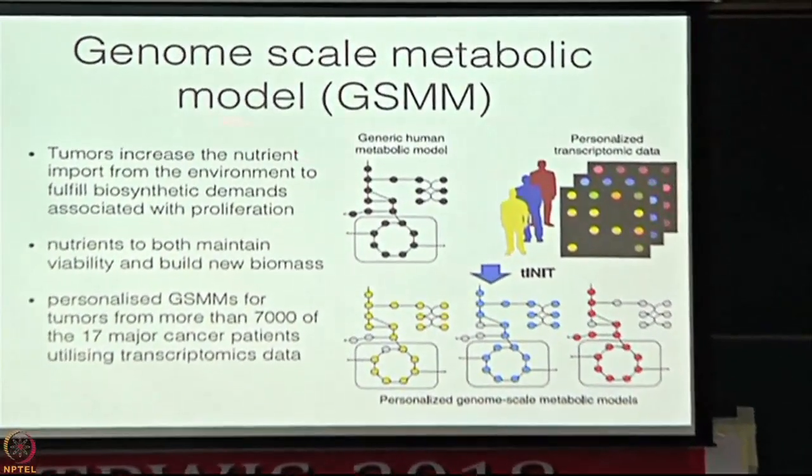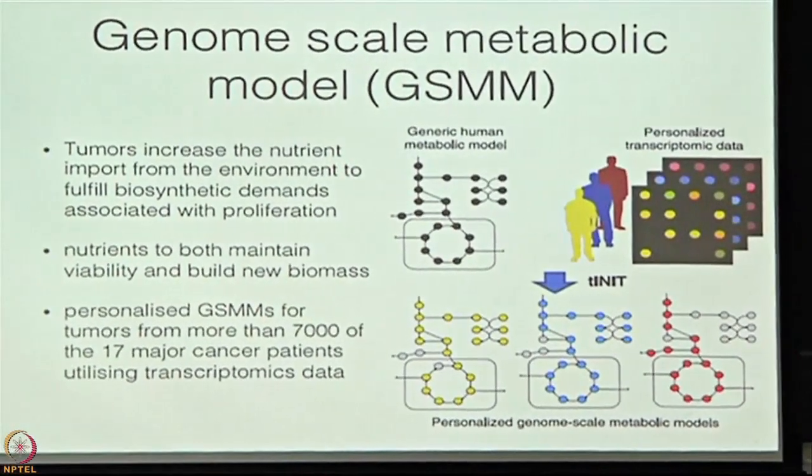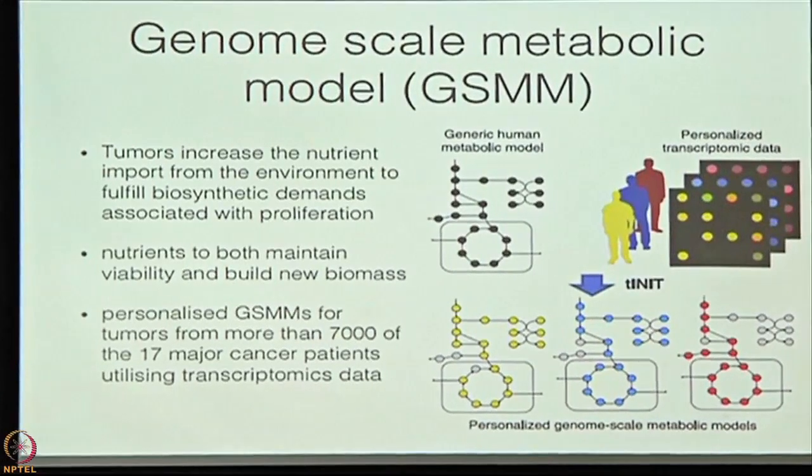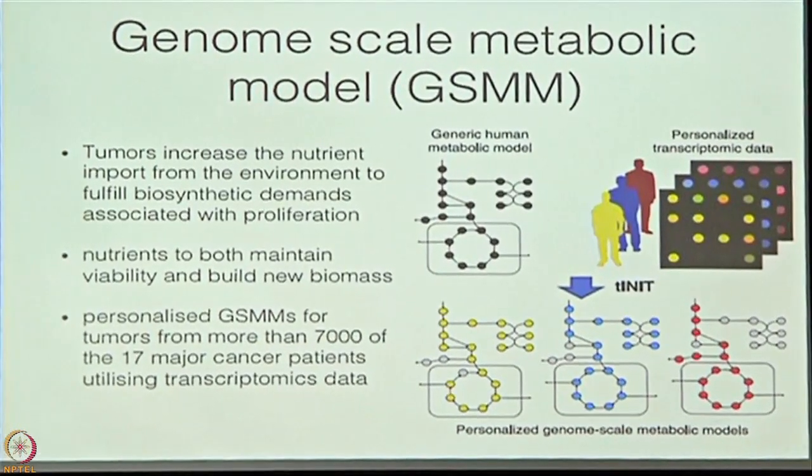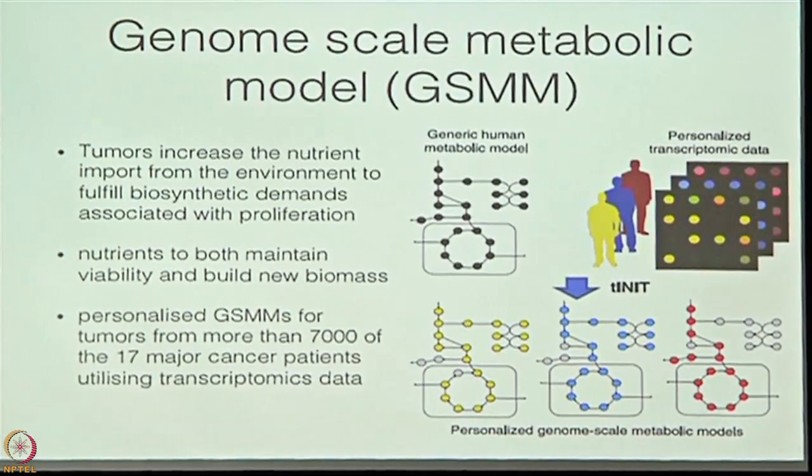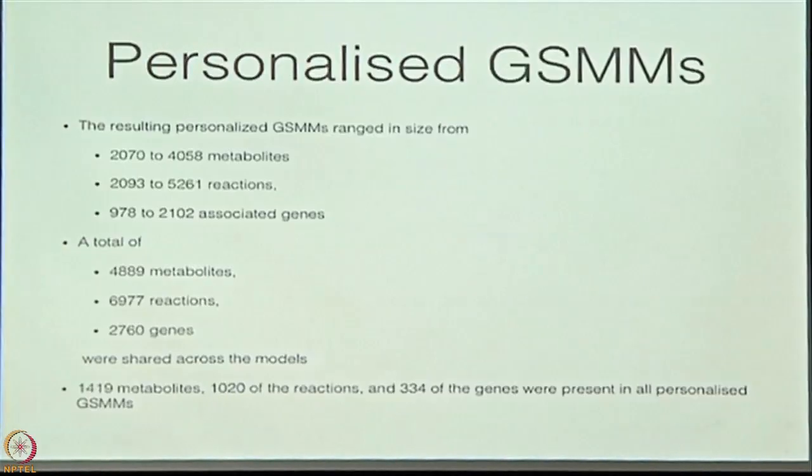And we expected something different because cancer cells pull in more nutrients from the surrounding and they build up more biomass. This is some of the statistics that it threw out. I won't go into all that except to say that 1400 metabolites, 1000 reactions, and 334 of all the genes were present in all the personalized models. It was common.